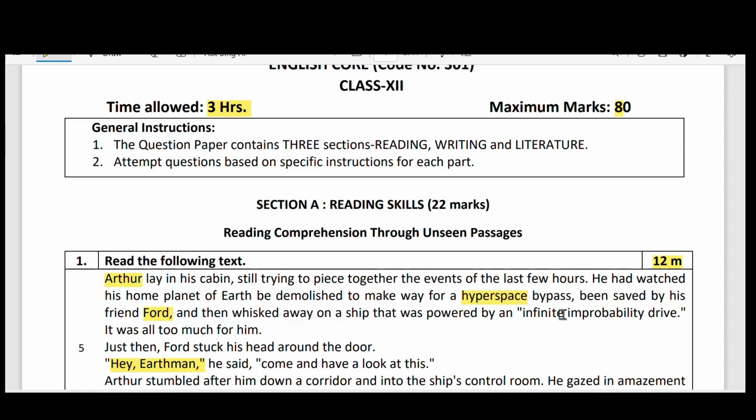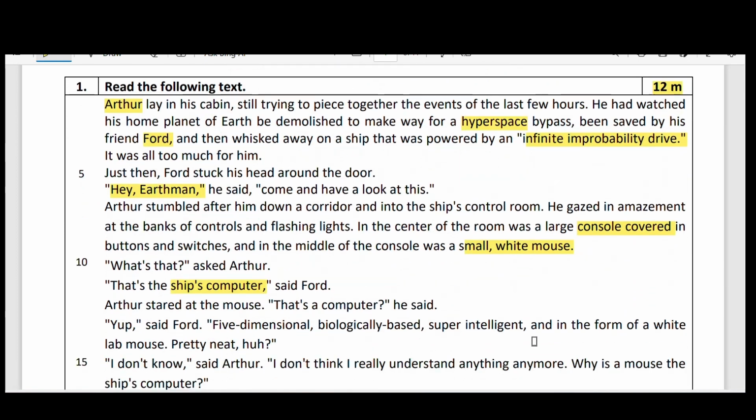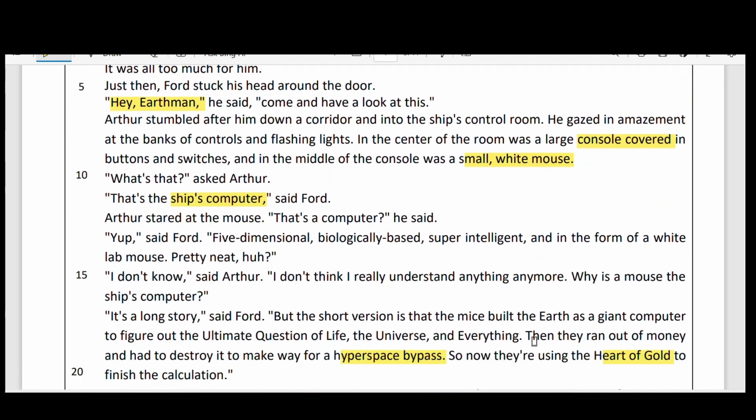So they have used a ship like the Heart of Gold, and they were traveling with an infinite improbability drive, which means it can take them anywhere. That's the main theme. In that, Arthur was shocked to see the computer room, or the control room, in the Heart of Gold.